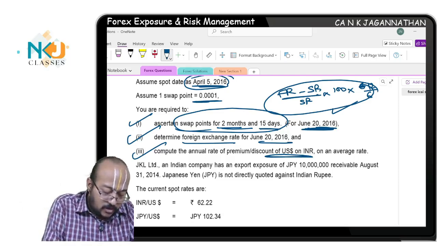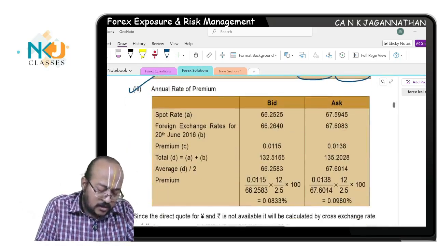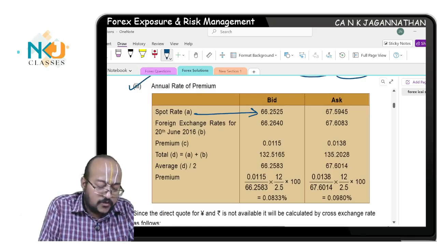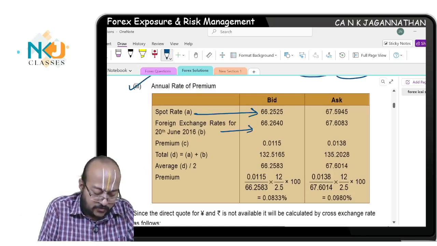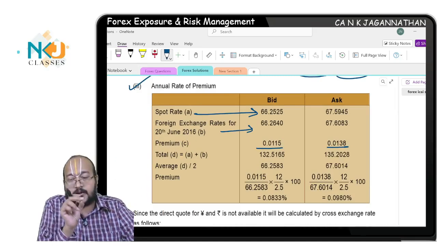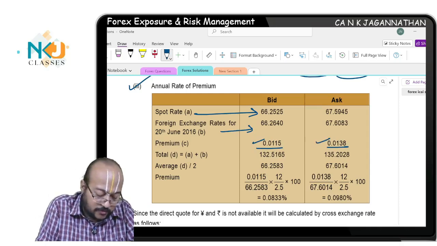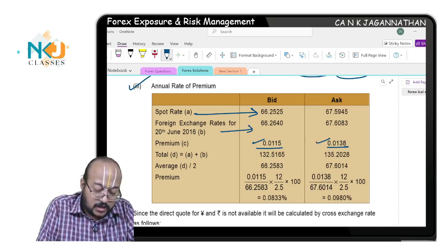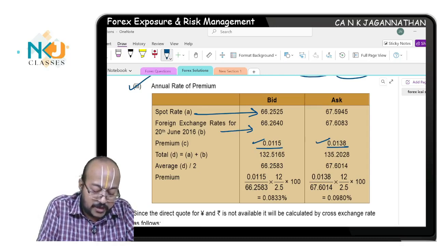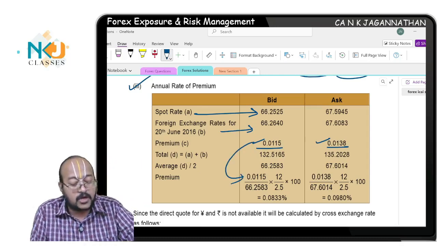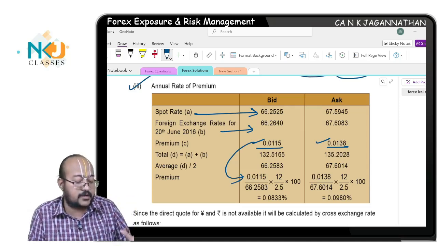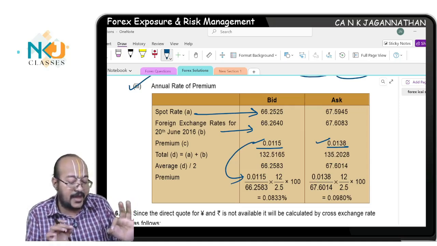Are you understanding? So anyway, now spot rate is same, foreign exchange rate for June 20 we have got. Now what is the premium? We already know. So forward rate minus spot rate we have found out here, numerator. Are you all understanding? Now for the numerator you will consider this, no issue, but while considering the denominator what they are saying is, consider the average rate.